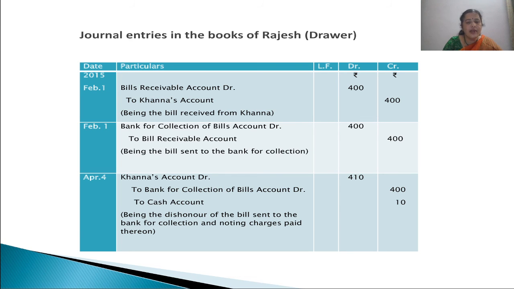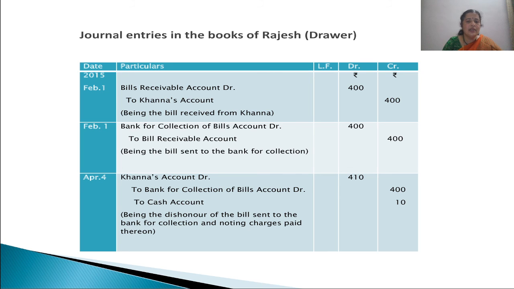Then to bank for collection of bills account, which is a temporary account. I told you a personal account is opened as soon as the bill is sent for collection, and now the temporary account is cancelled. How to cancel an account already created? See, in the second entry, that temporary account, bank for collection of bills account, is debited, right?